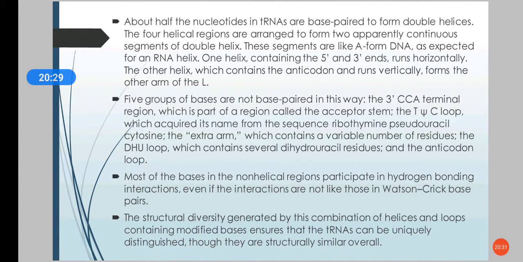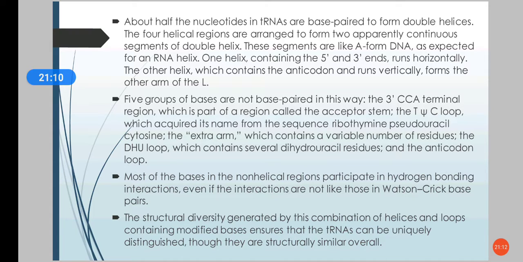About half of the nucleotides in tRNA are base paired and they form double helixes. The 4 helical regions are arranged to form 2 apparently continuous segments of the double helix, resembling the A form of DNA. In one helix they contain the 5' and 3' end, and they run horizontally. The other helix contains the anticodon and runs vertically. That is how they form the L shape: one is horizontal and one is vertical.